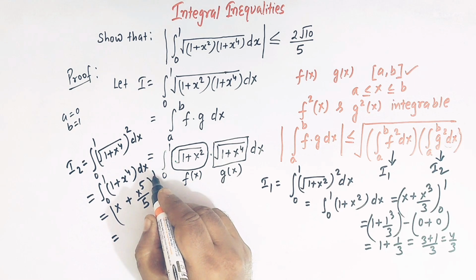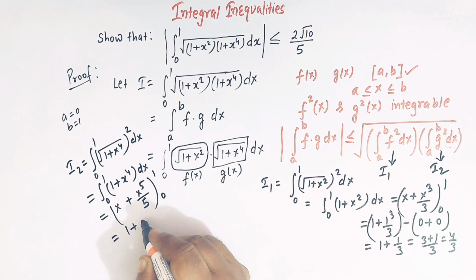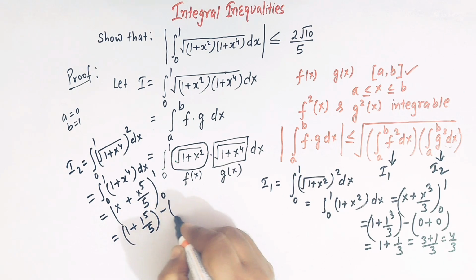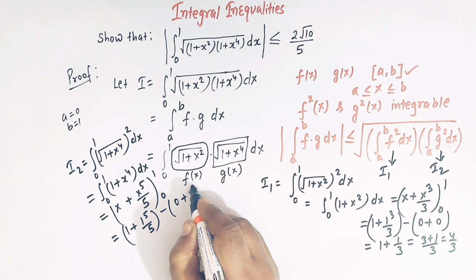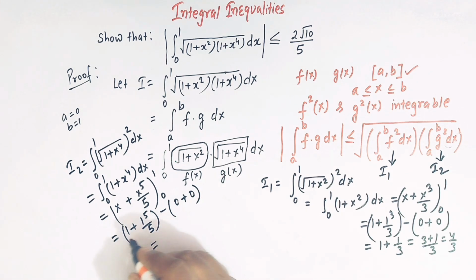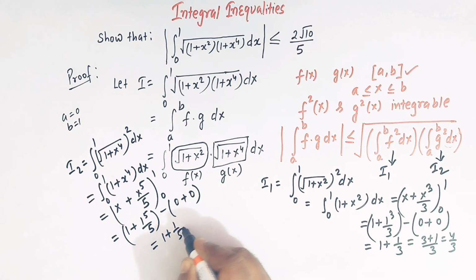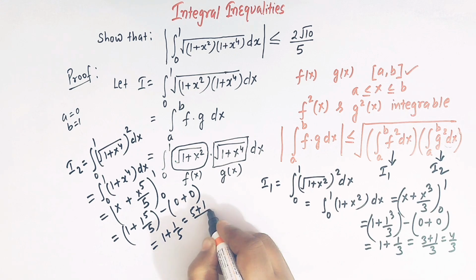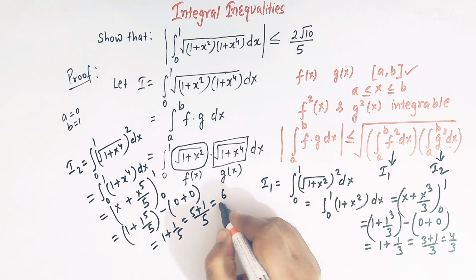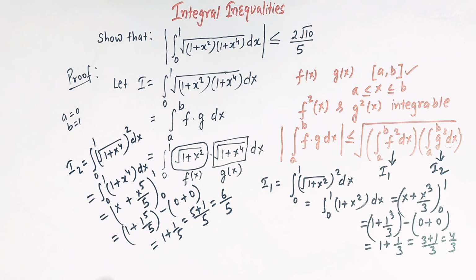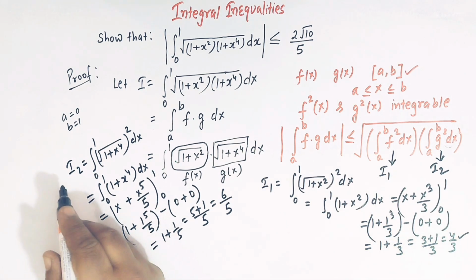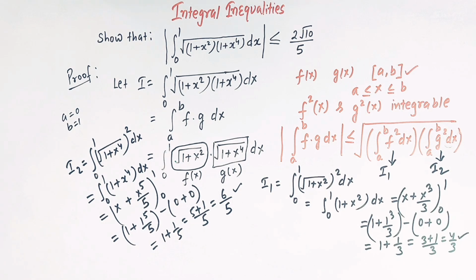Now we can substitute the limit. So we have 1 plus 1 raised to 5 over 5 minus 0 plus 0. So this is 1 plus 1 over 5, that is 5 plus 1 over 5, that is 6 over 5. So the value of I1 is 4 over 3 and I2 is 6 over 5.